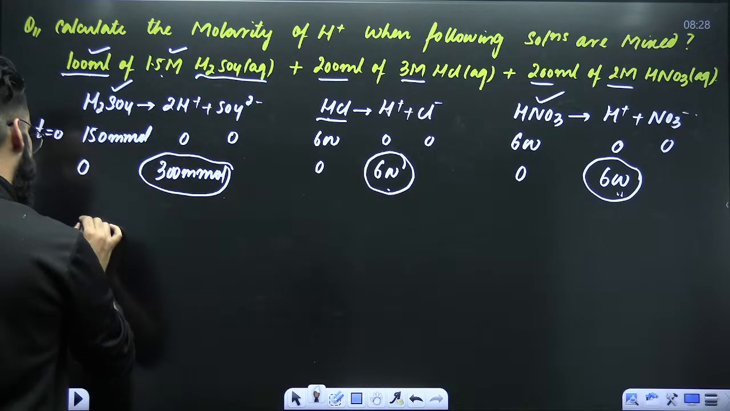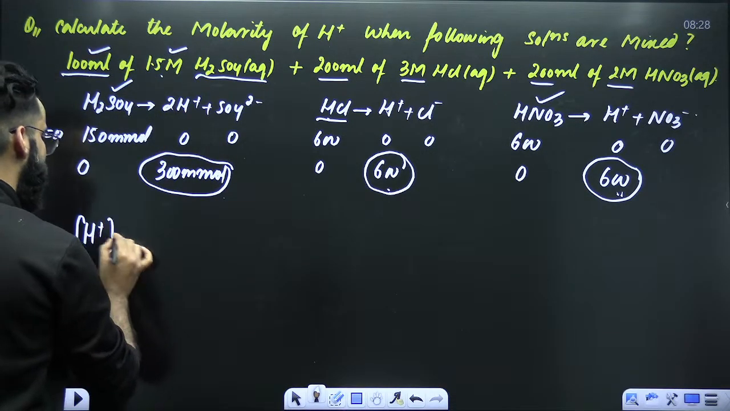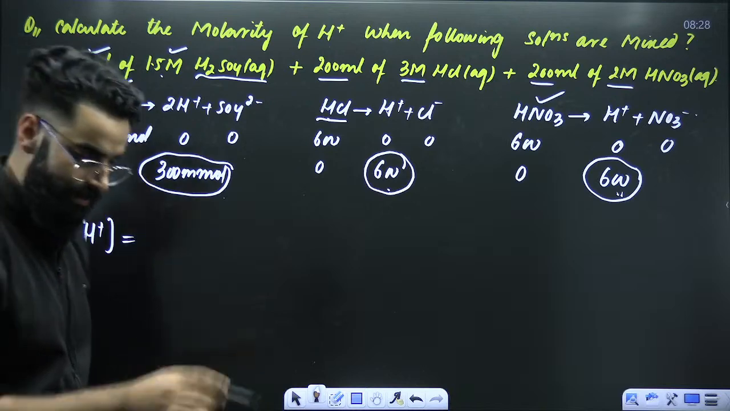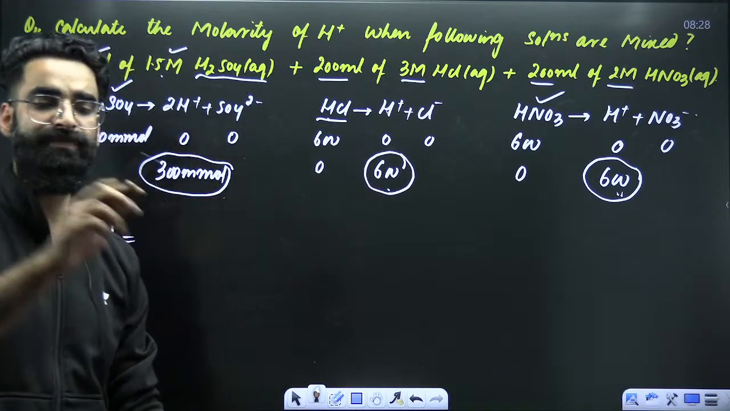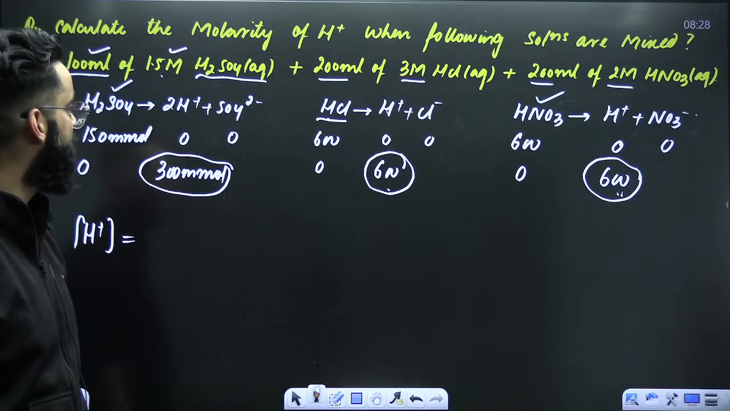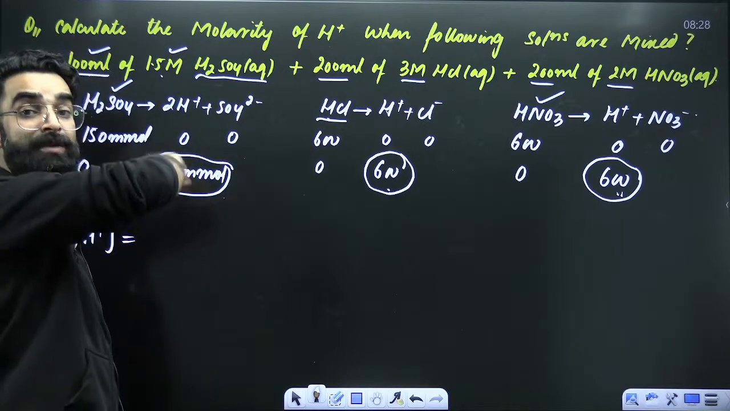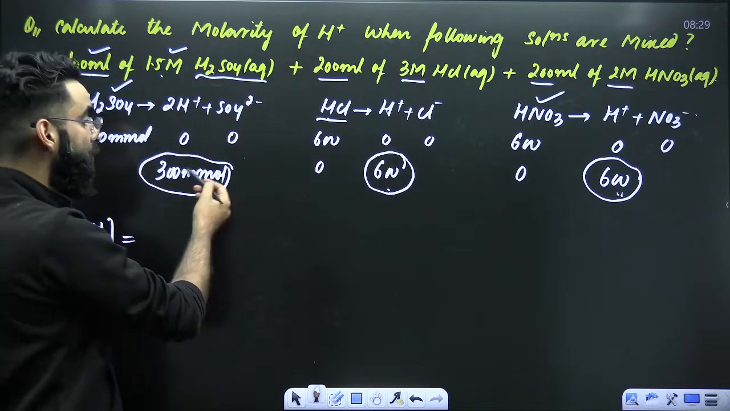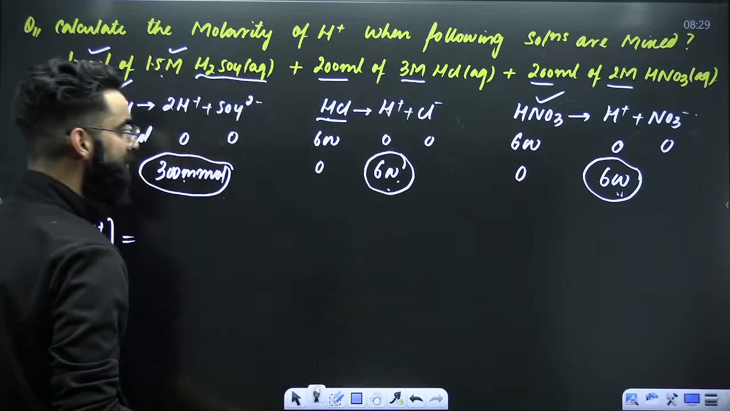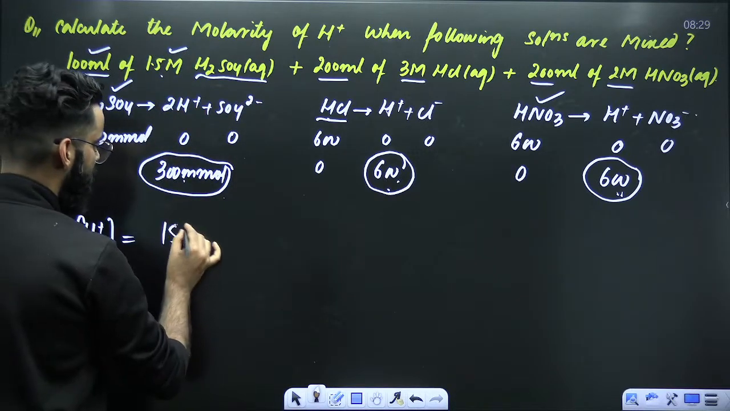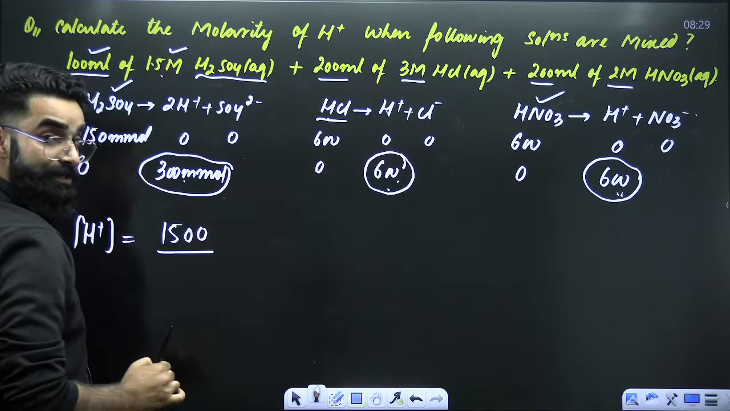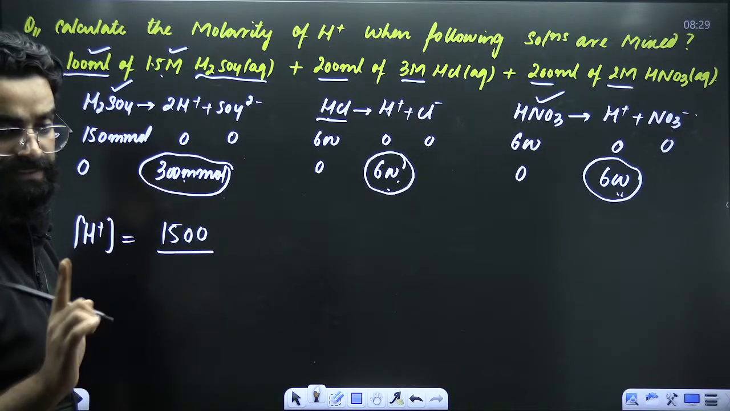Now what am I supposed to calculate? Concentration of H positive in the final solution will be equal to. So tell me, in the final solution how many millimoles of H positive are there, since you are mixing them? Total millimoles, 300, 600, 600. So 1500 millimoles of H positive in the final solution divided by total volume of the solution in ml.